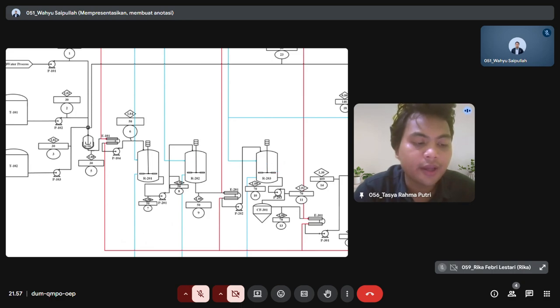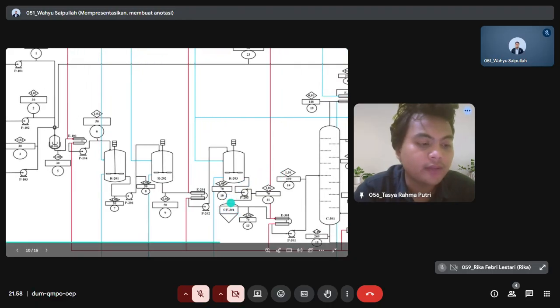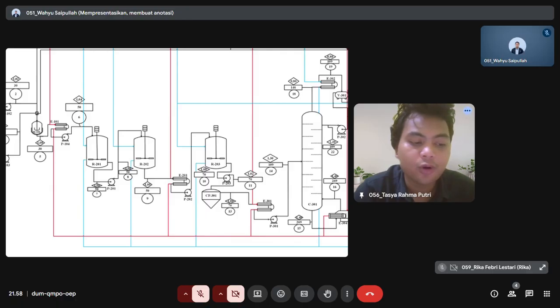After leaving R203, the stream flows to CV301. In this unit, impurities or underside phase are separated from the main stream. After CV301, the stream goes to E301.